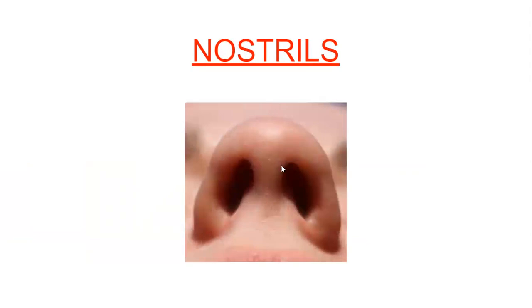Now, first of all, we will study about the nostrils. So what is nostril? This is the picture of a nostril. Nostrils are two holes which are present in the beginning of the nose. These two openings are called nostrils. The function of the nostril is the passage of air. The air will go inside our body through the nostrils and will come outside the body from these nostrils. The pure air will go inside and the air which has carbon dioxide will come outside through these nostrils.